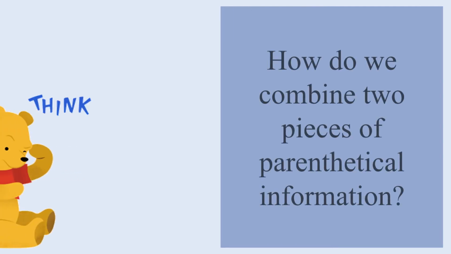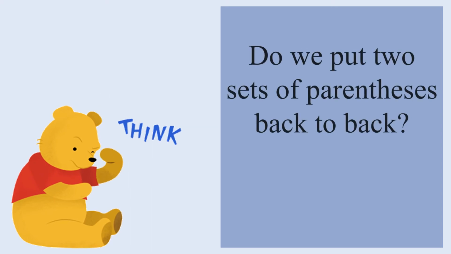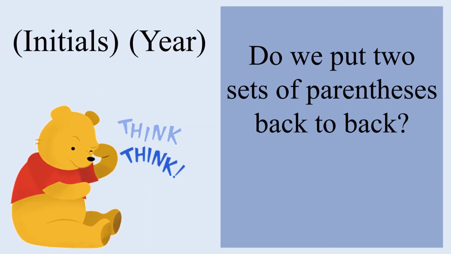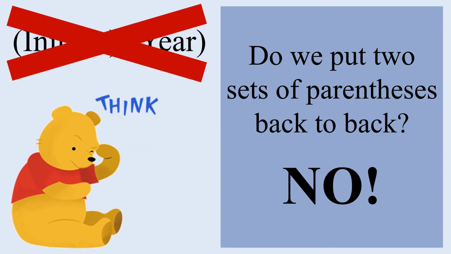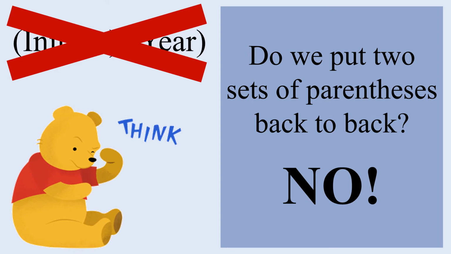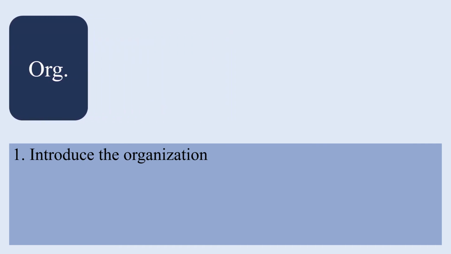So, how do we combine two pieces of parenthetical information? Do we simply put two sets of parentheses back to back? The answer is no. However, the process that we go through is a little complicated, so let's take a look at it step by step. First, we'll introduce the full name of the organization or company.